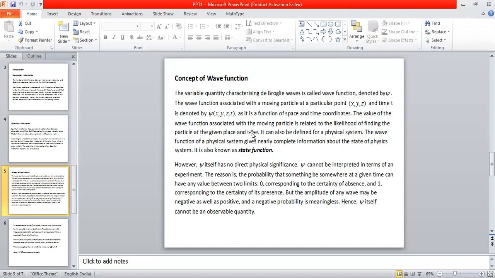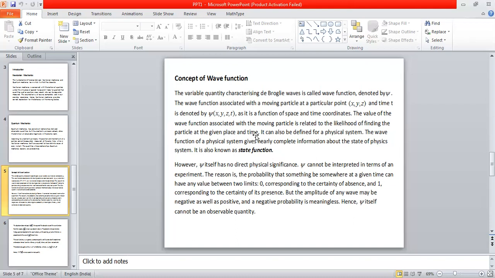The value of the wave function associated with a moving particle is related to the likelihood of finding the particle at a given place and time. This is the physical significance of the wave function, which we are going to discuss a little later. Just now I would like to say that this wave function roughly gives the likelihood of finding the particle, what we call the probability of finding the particle. The probability of finding the particle at a given place at a given time is measured by the wave function psi. Not directly by psi, it is by something else. We shall try to understand it a little later.